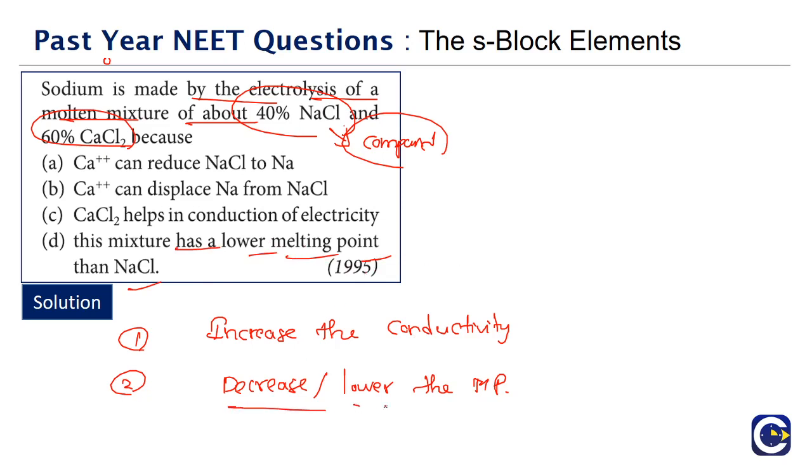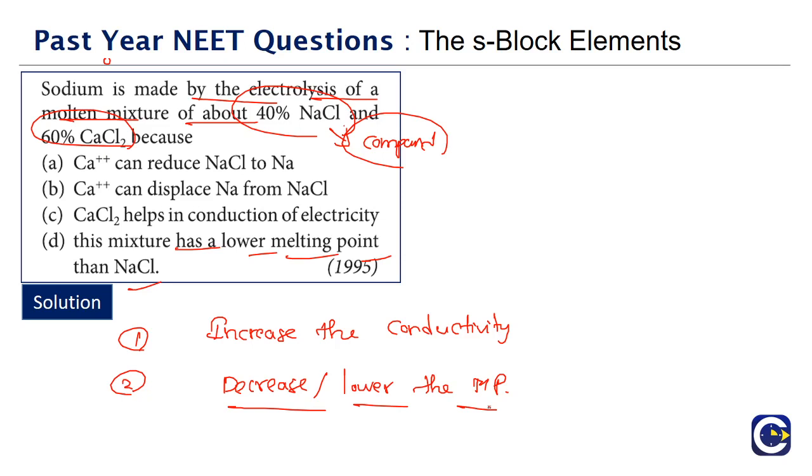So decreasing the melting point helps in the entire process because, if throughout the electrolysis we have to maintain the temperature at 700 degrees centigrade, that is going to ask for a lot of energy to be spent. Instead, if the molten NaCl can be maintained at, say, 500 degrees centigrade, then it is going to give us a lot of leverage in terms of energy reduction. So that is the reason why.